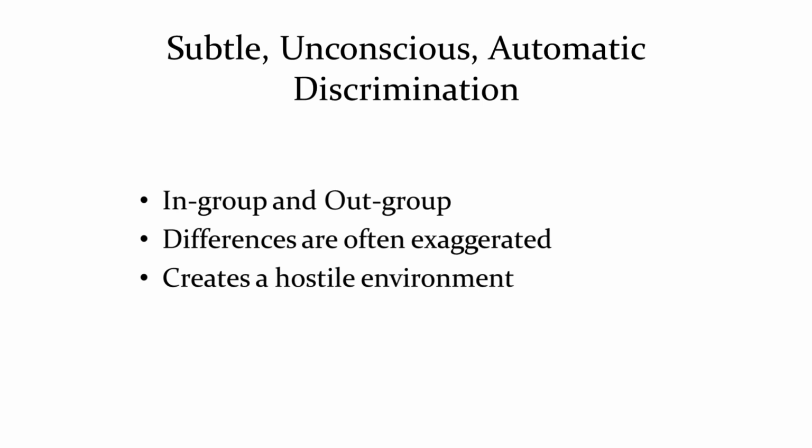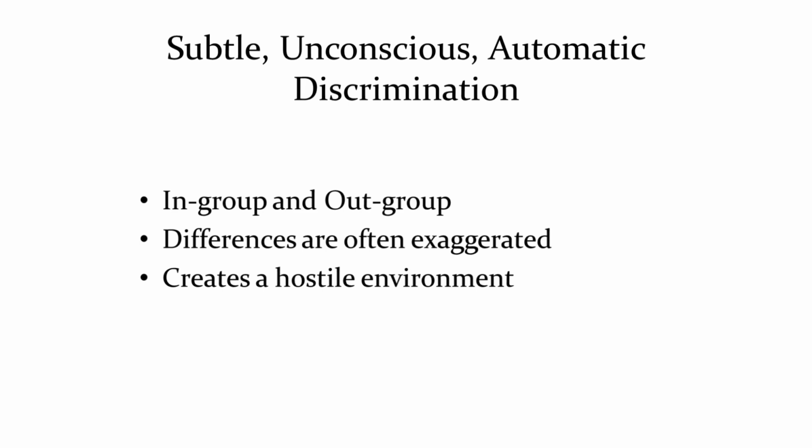Then subtle, unconscious, automatic discrimination. It is registered in my mind somehow, and I don't know that I am discriminating against others. It can be classified as I'm the in group, I'm the resident, I'm the white person. And the out group can be, for example, black people who have come to my country and are residing here. The differences are not thought of as casual ones.